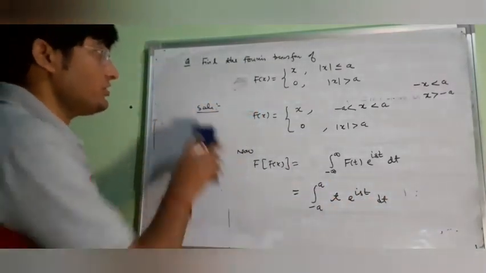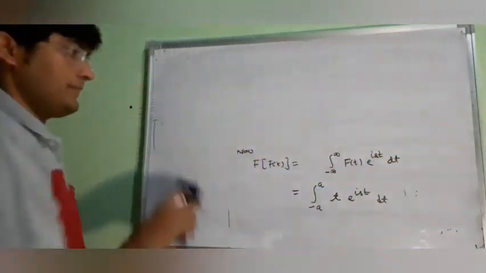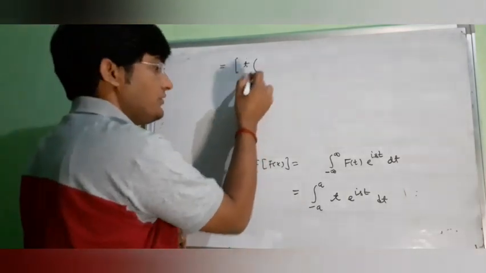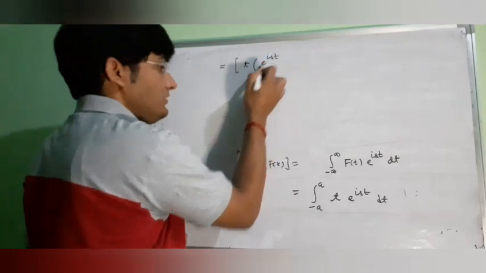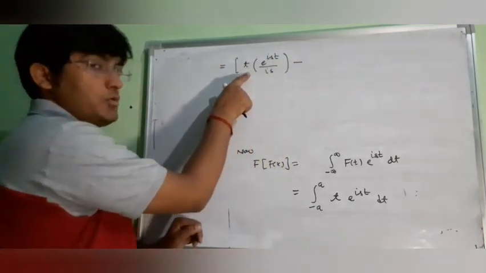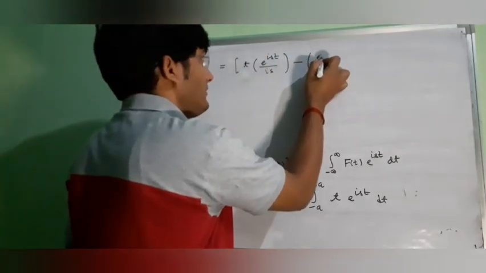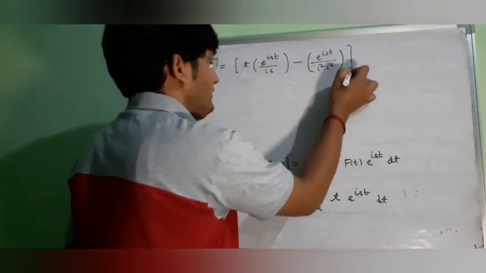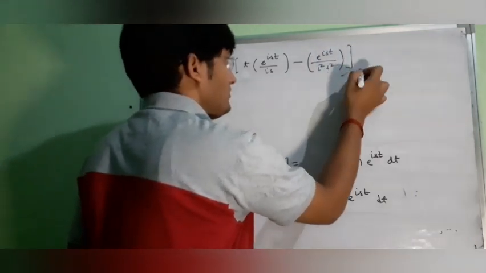Now the integration of this term will be: this is equal to t, integration of e to the power ist will be e to the power ist upon is, then minus, the derivative of t will be 1, then here we will have e to the power ist upon i square s square, then the limits from minus a to plus a.